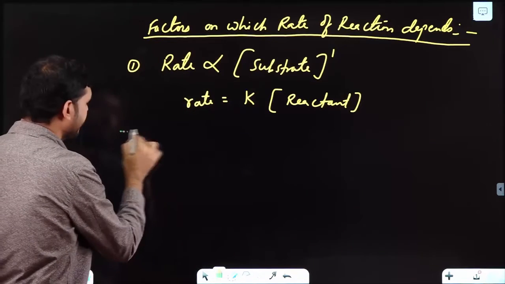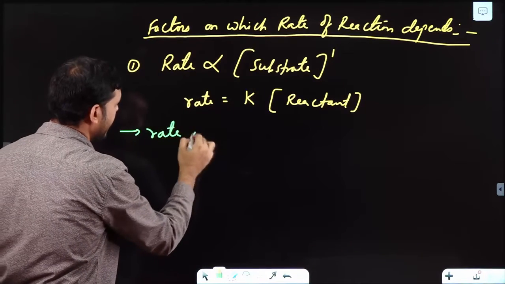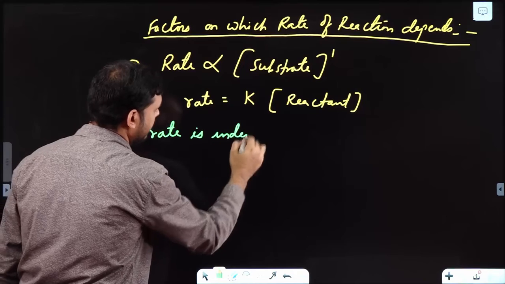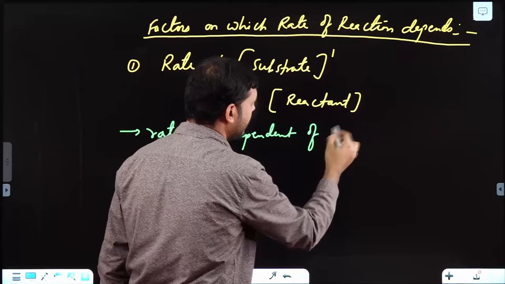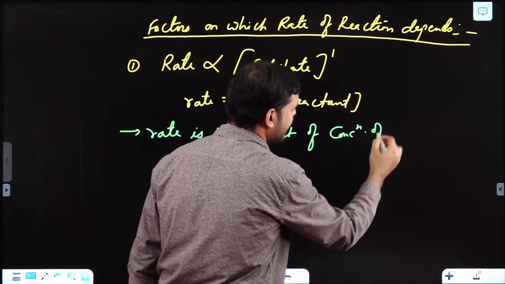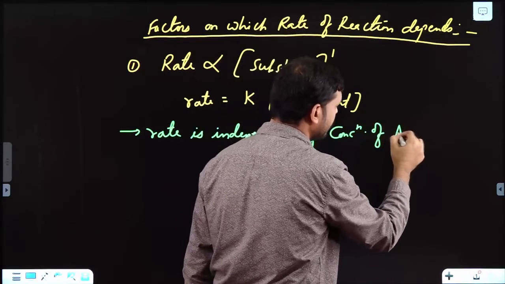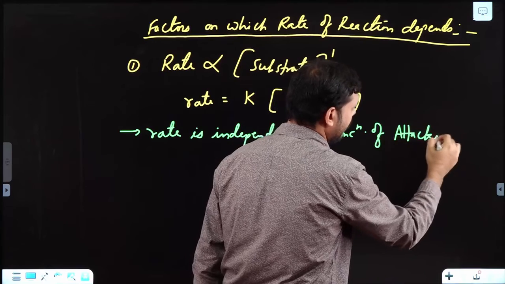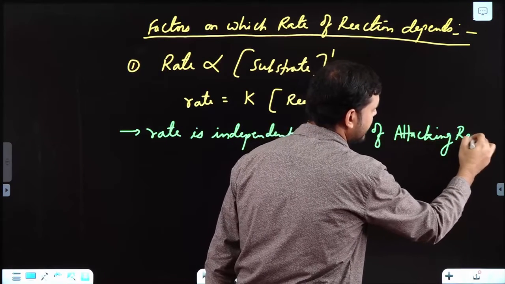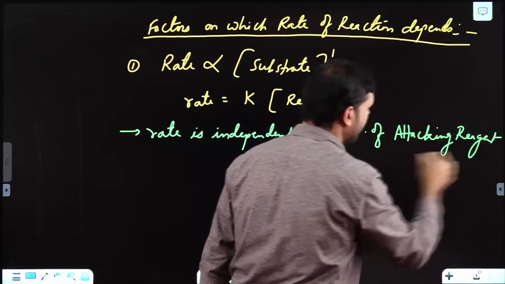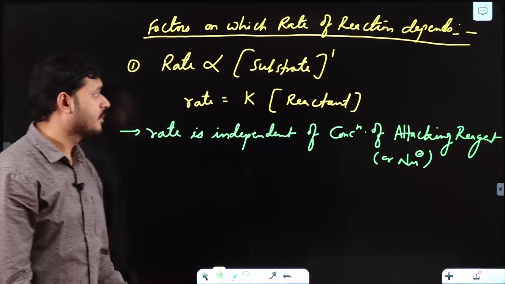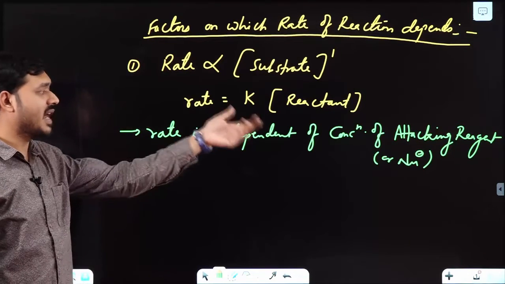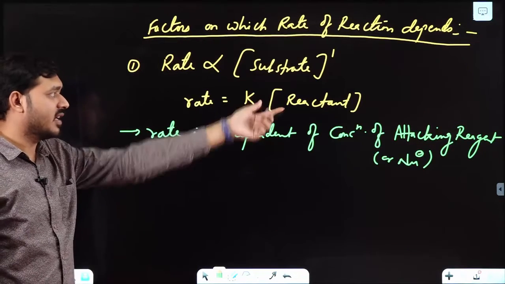So I can say the rate is independent of the concentration of the attacking reagent or nucleophile. Clear? Because the rate has nothing to do with that second step, only the first step reactant concentration.